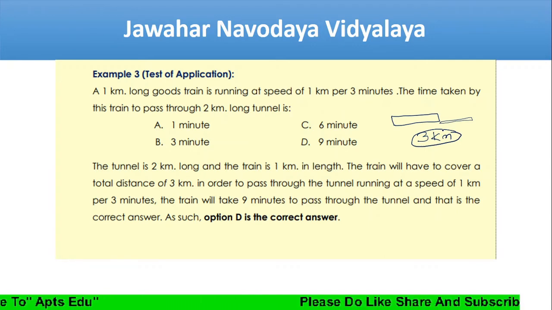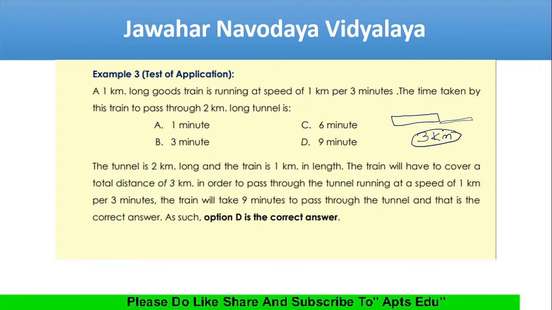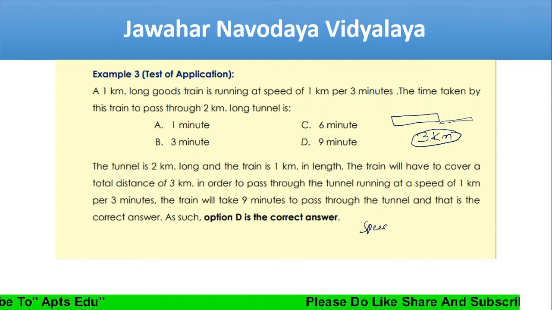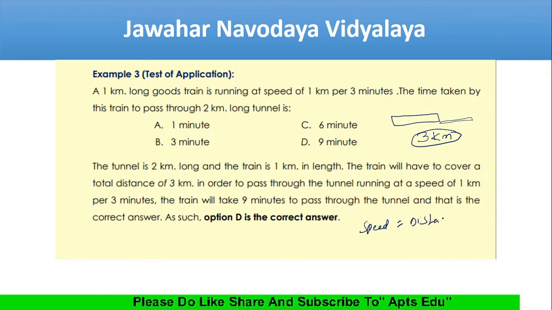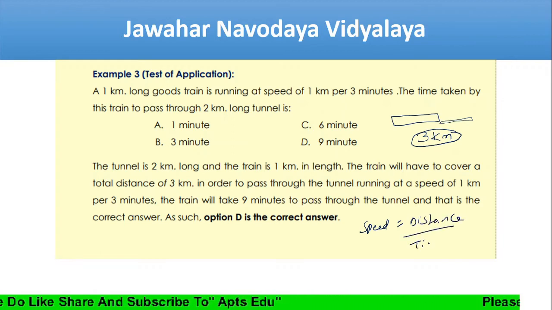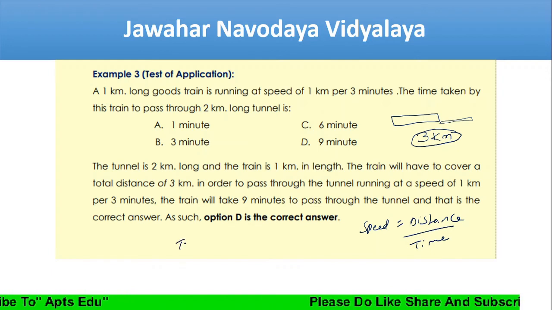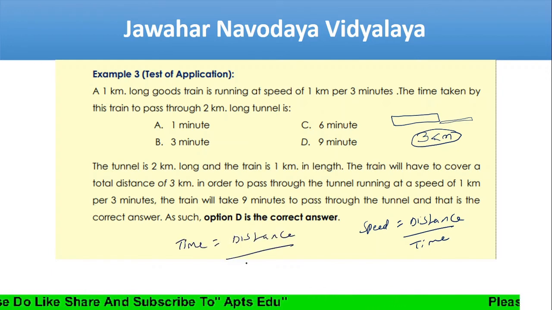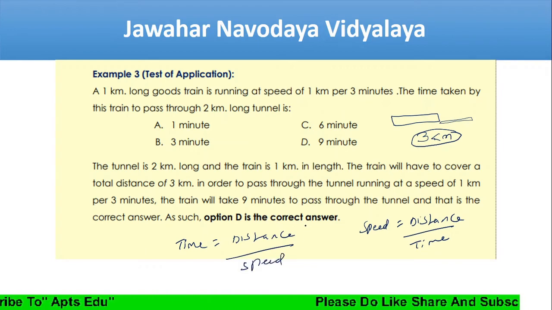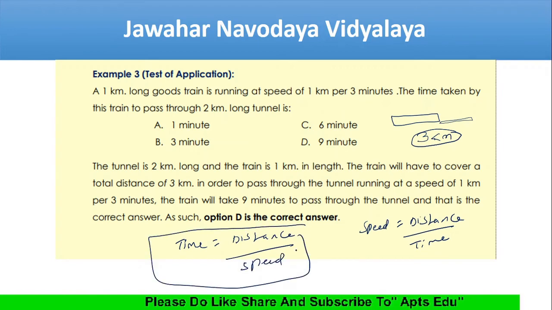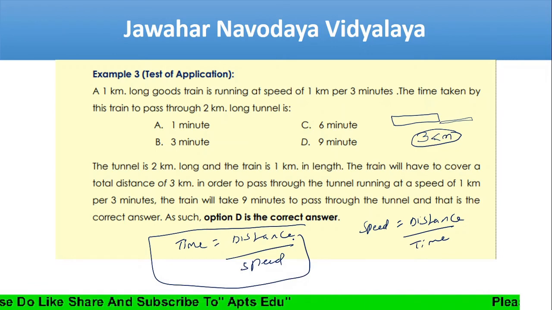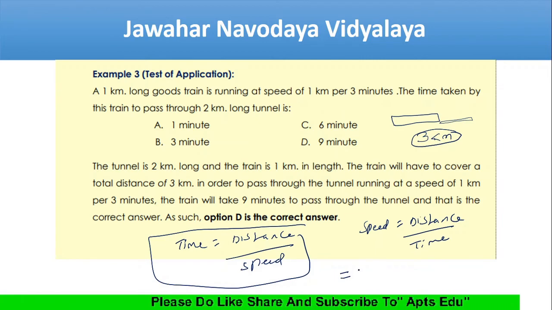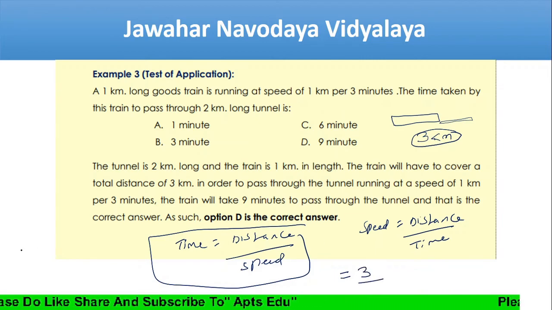At the same time, we'll see what they're asking. Time taken. We know speed equals distance by time. If I need time, the time formula is distance by speed. So I'm going to use this formula. What is the total distance? Total distance is 3. What is the speed?